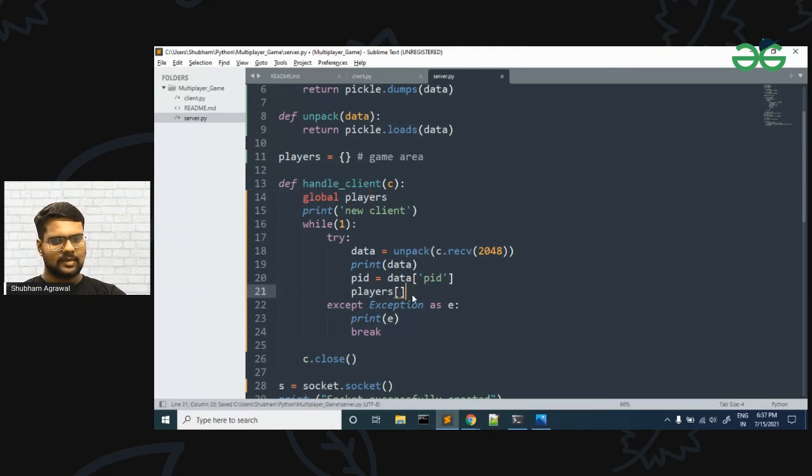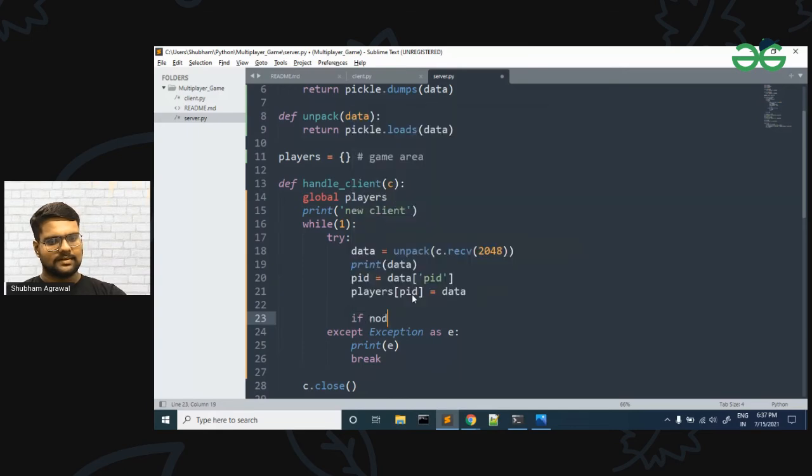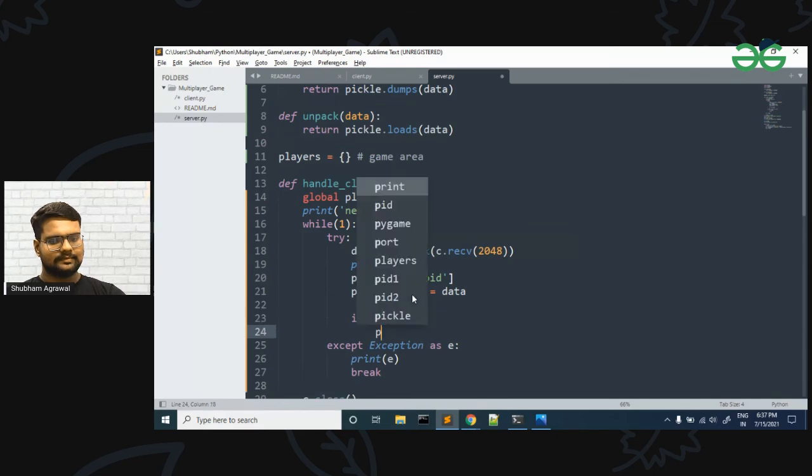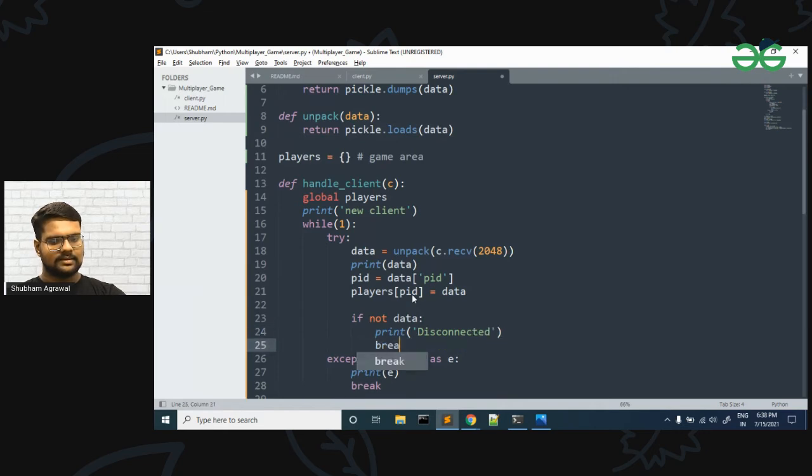In players we have the PID, and in this we are going to update our data. If not data, so if the data is not present, then we will print disconnect. Some connection issue is there, that's why it is disconnected, if the data is not sent. Then we will break from here.